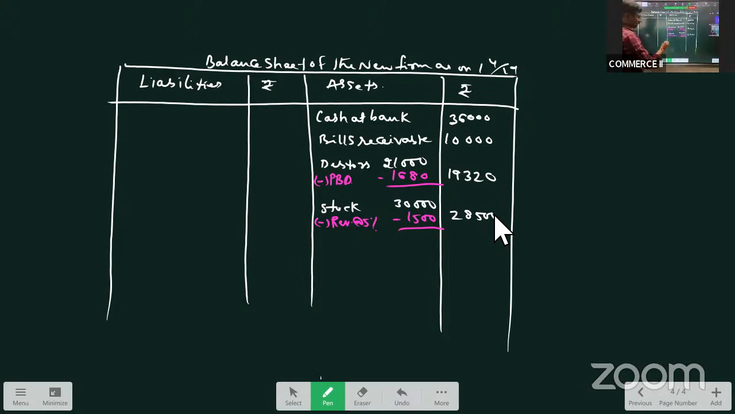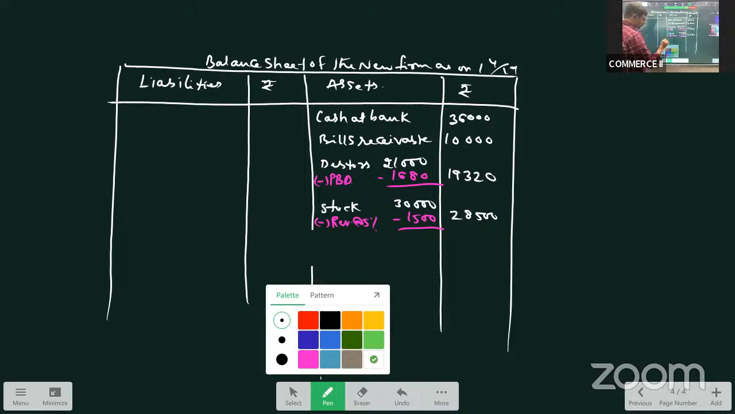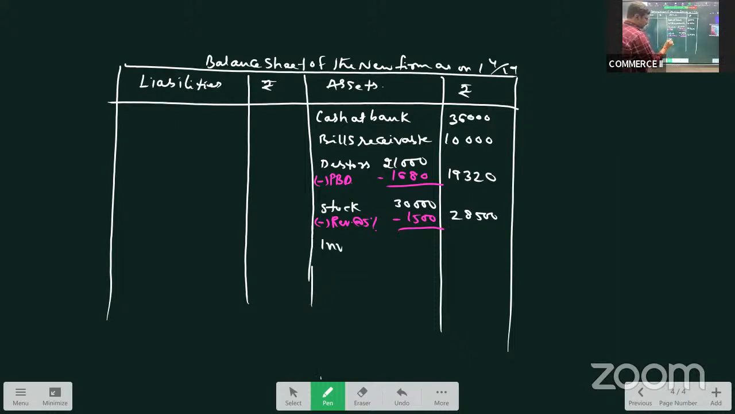Next, machinery. Machinery is given as 35,000. Is there any adjustment on machinery? Yeah, before that, we have investment. Sorry, we'll go in the same sequence I said, no? Before that, we have investments. There is no change in investment. So investments will write as it is. Investments are given as 35,000.